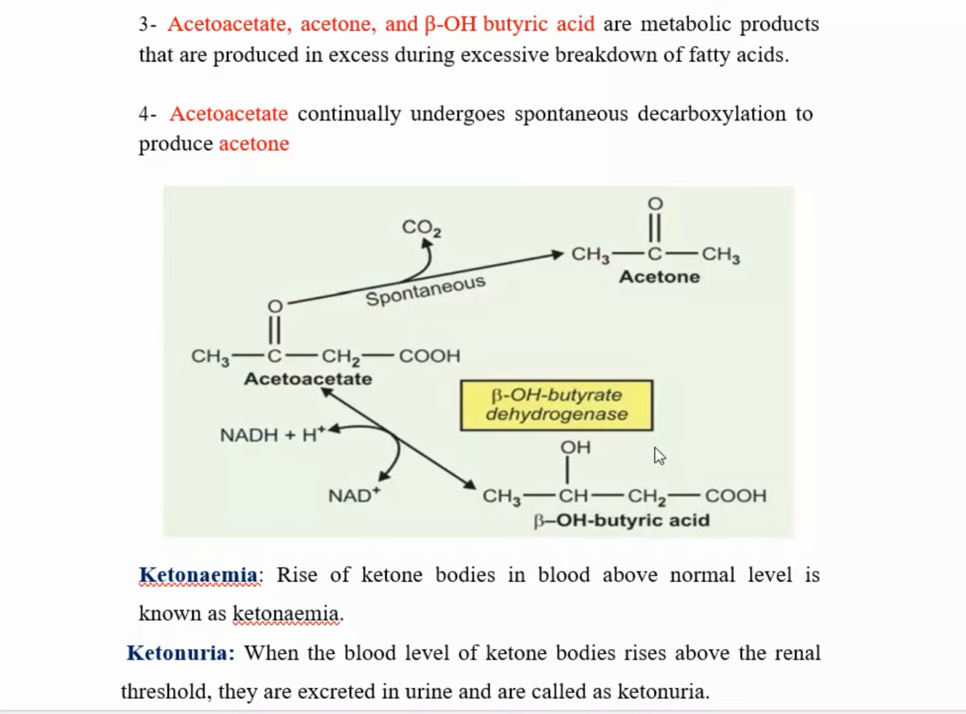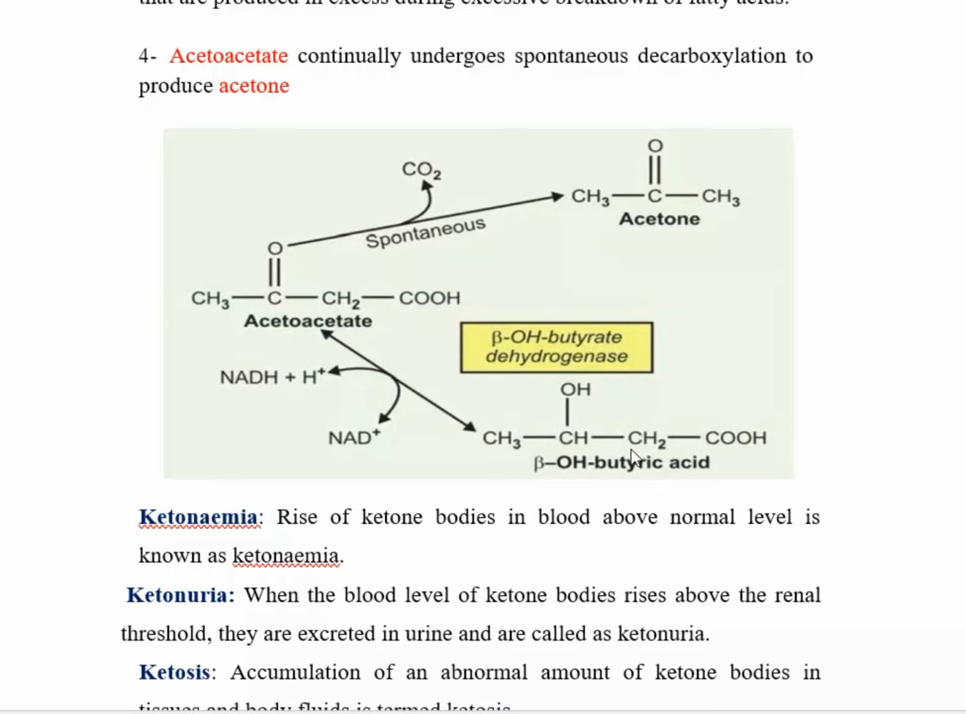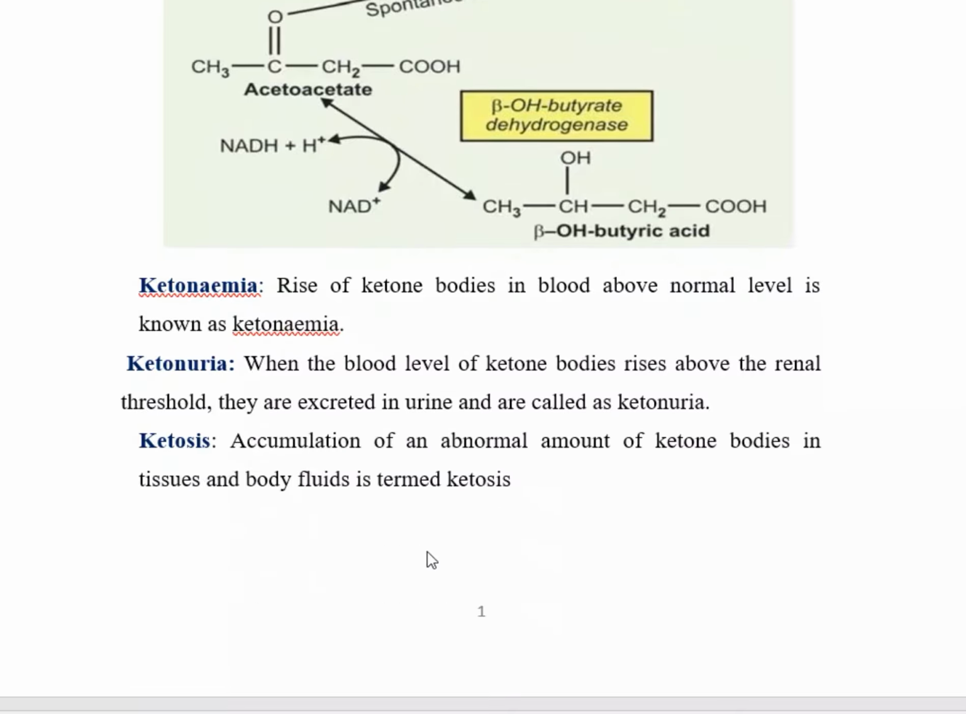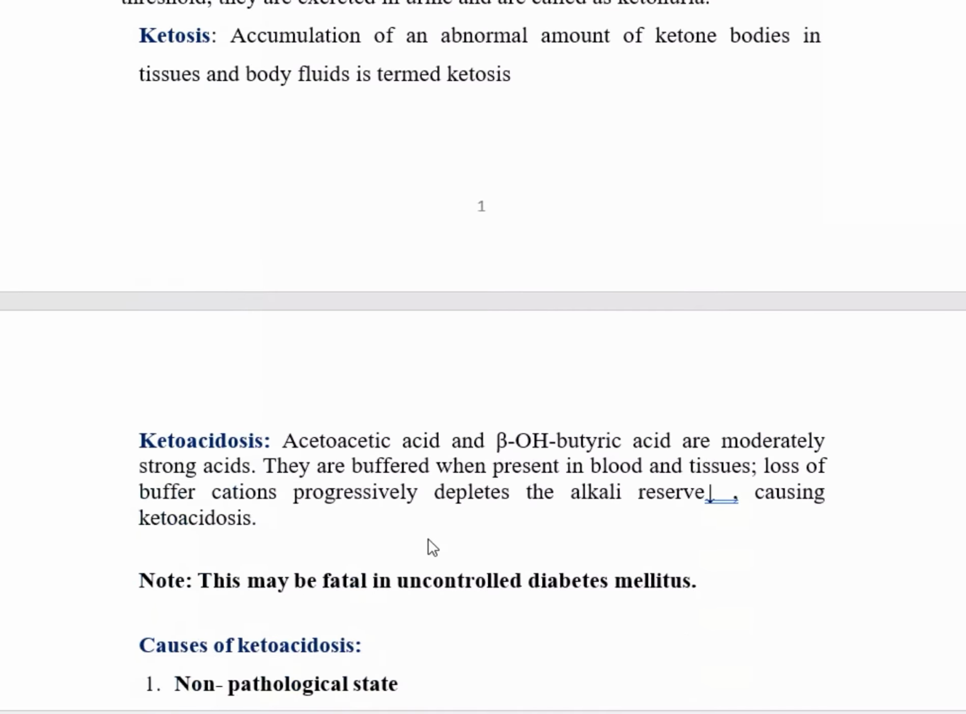Now the terminology. Ketonemia means the ketone body level rises above normal in the blood. Ketonuria is when the blood level of ketone bodies rises above the renal threshold, so they are excreted in the urine. Ketosis is the accumulation of abnormal amounts of ketone bodies in the tissues and body fluids.